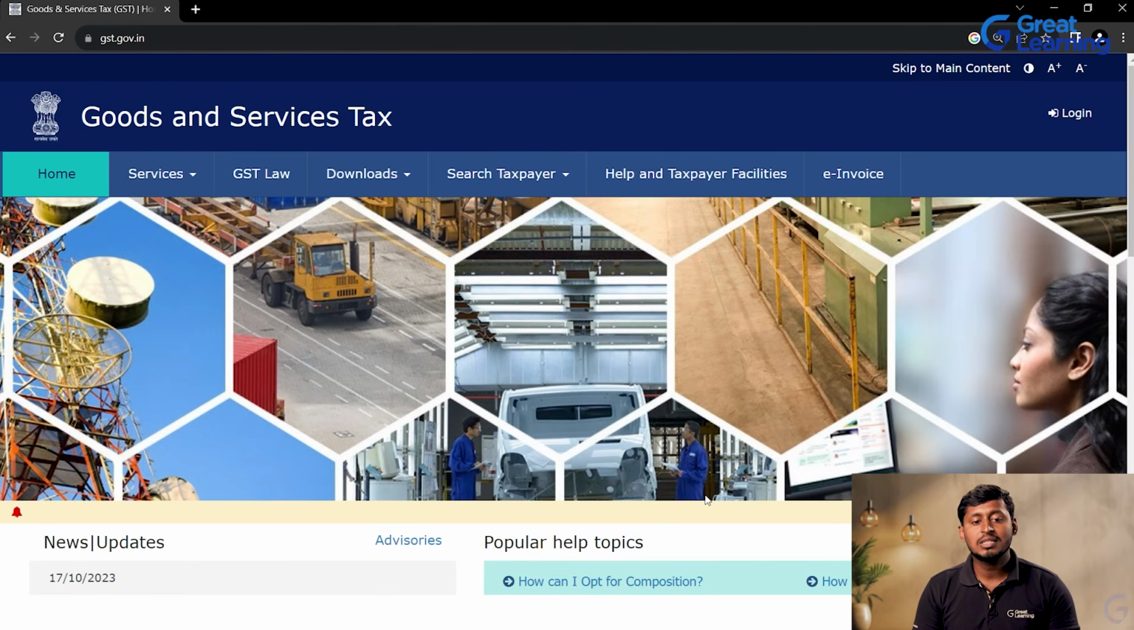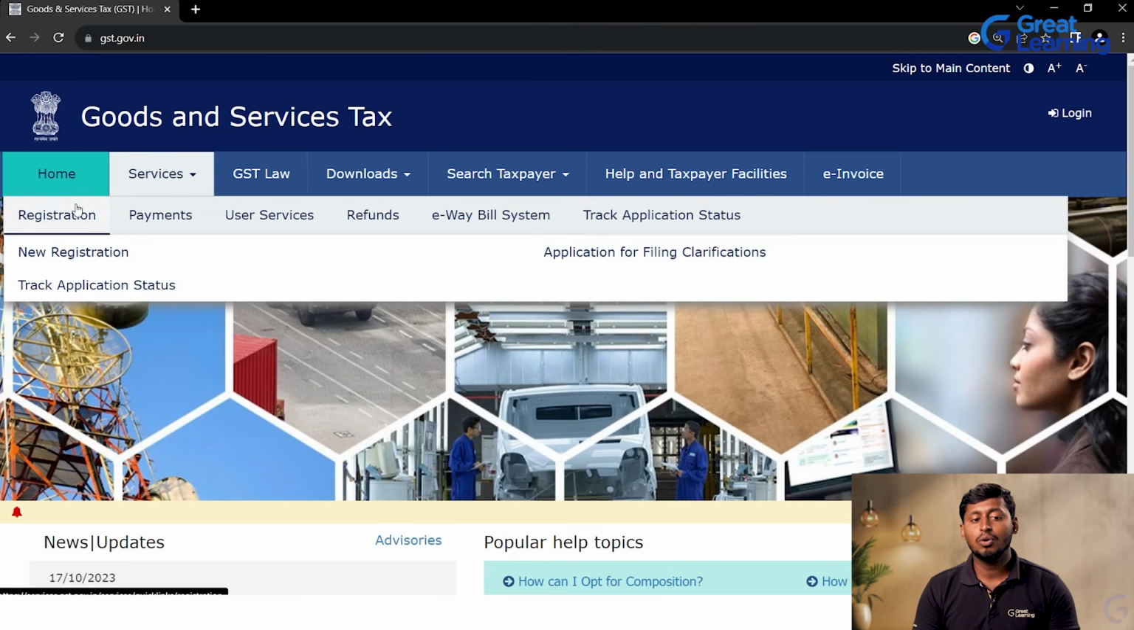Okay, so here you can see how this GST interface looks like. Here they have given Goods and Services Tax, the home page. If you go to Services, here we can go for Registration. I already explained this, right? So under Application, if you go for New Registration and click, we have 4 steps, correct?